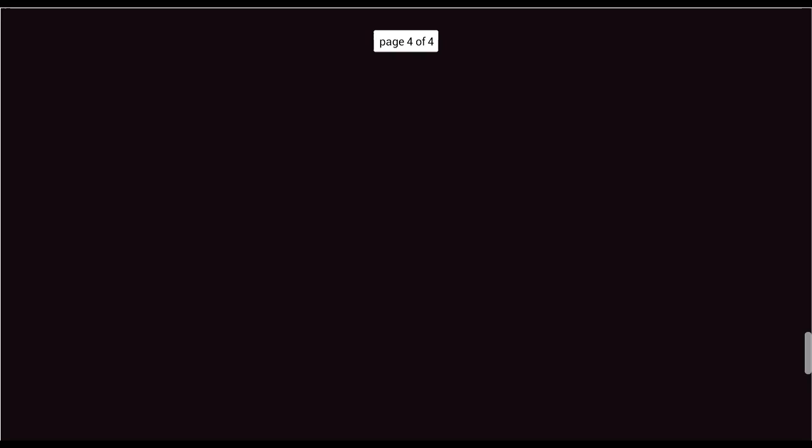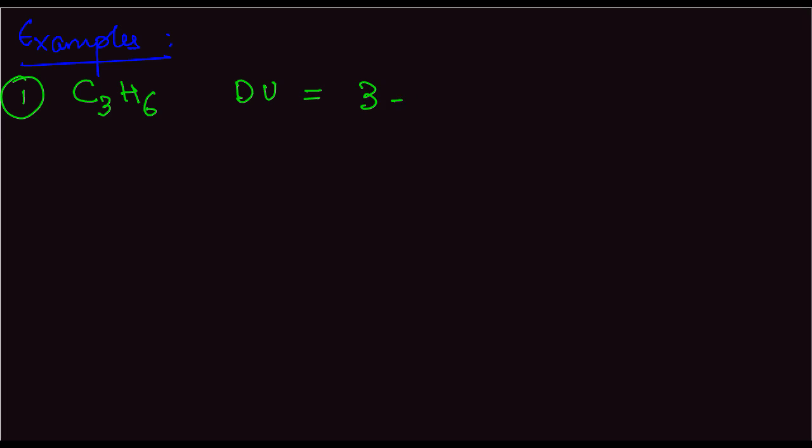Now we'll see some illustrations or examples of degree of unsaturation type of questions. So the first is C3H6. The degree of unsaturation in this case is 3 plus 1 minus 6 by 2, which is 1. So degree of unsaturation is 1, so it is something like this: C double bond C C, or it can be a ring structure. So these are the two types of structural isomers which are present in this case.